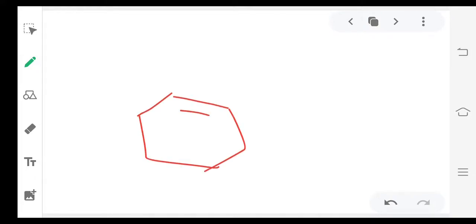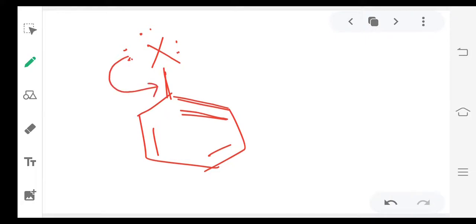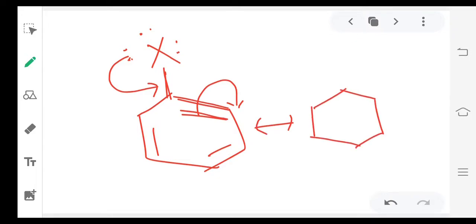See, this is a benzene ring with 3 double bonds, and here the halogen is there. You know halogen contains 3 lone pairs. So when there is a lone pair, a single bond and a double bonded system, this is one of the conditions for resonance possibility. So this lone pair is involved in resonance and these pi electrons move like this. So now we will get a resonance structure. Here there is a double bond between halogen and carbon, and a negative charge will come here because the pi electron shifted to this carbon. So this is the situation. Because of lone pair donation, a positive charge appeared on the halogen.